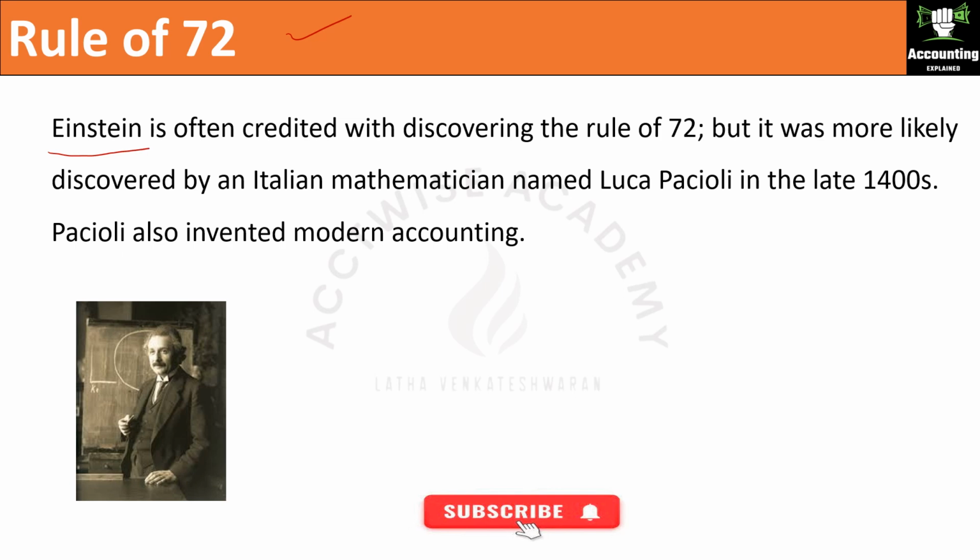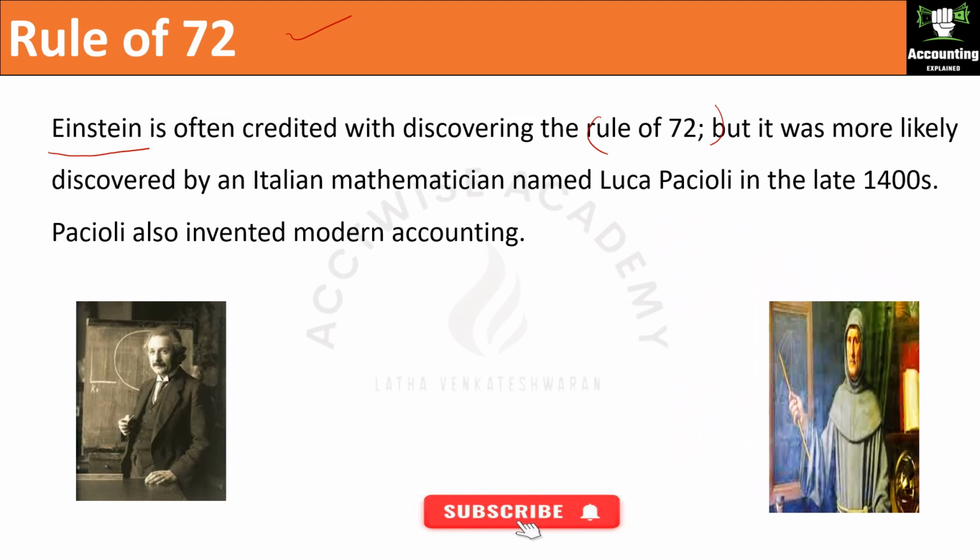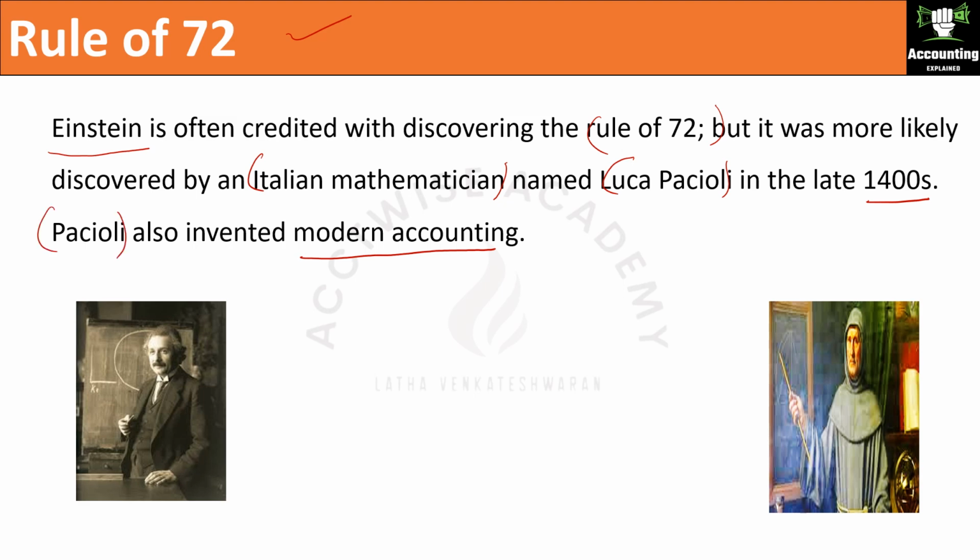Einstein is often credited with discovering the Rule of 72, but it was more likely discovered by an Italian mathematician named Luca Pacioli in the late 1400s. Pacioli also invented modern accountancy, which we use today. That is the double entry system, debit, credit, everything. It is believed that Pacioli also invented that.